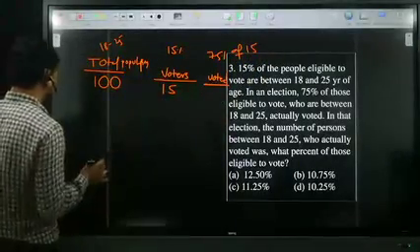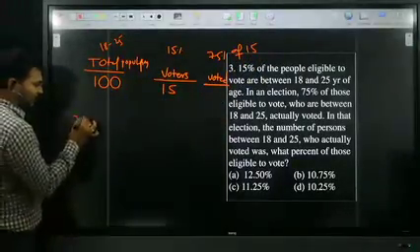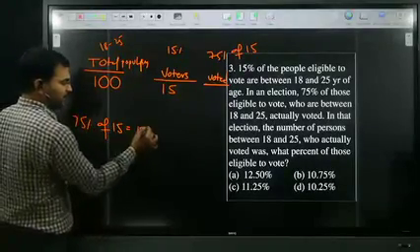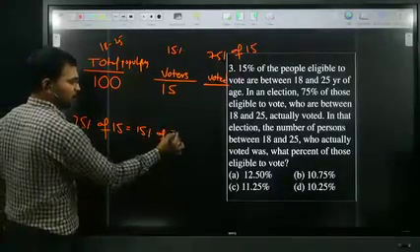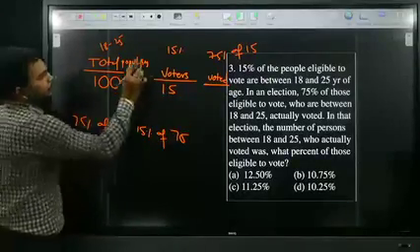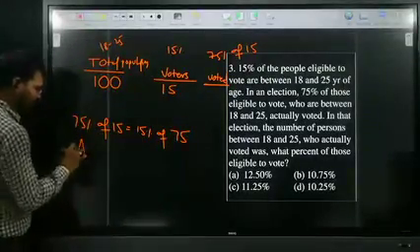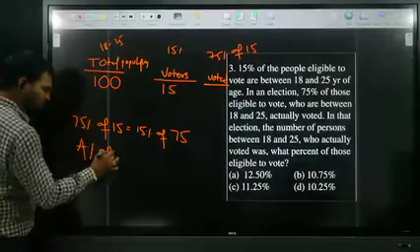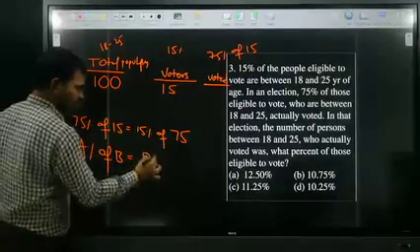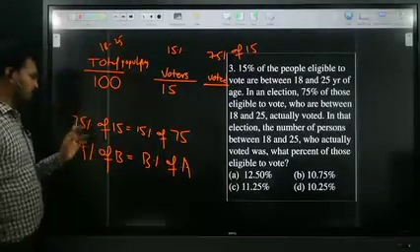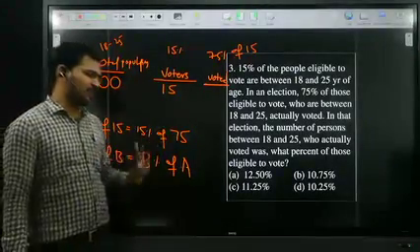Do you know one thing? 75 percent of 15 or 15 percent of 75, which is easy? These both are same, because A percent of B is equal to B percent of A. Now tell me, 75% of 15 is easy or 15% of 75 is easy?